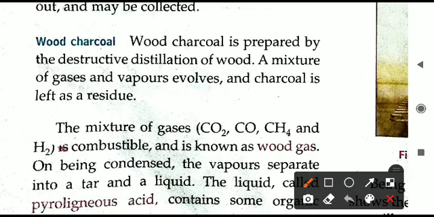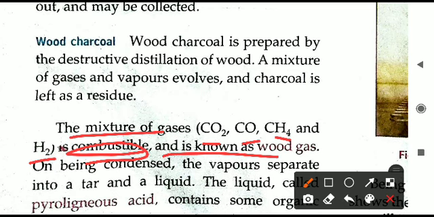In the destructive distillation of wood, a mixture of gases and vapors is produced, and charcoal is formed. The gases produced, like carbon dioxide, carbon monoxide, methane CH4, and hydrogen H2, are all combustible; they can burn. Therefore this mixture of gases produced on the destructive distillation of wood is called wood gas.